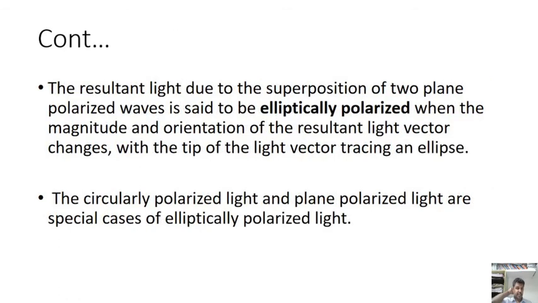The resultant light due to the superposition of two plane polarized waves is said to be elliptically polarized when the magnitude and orientation of the resultant light vector change, with the tip of the light vector tracing an ellipse. The circularly polarized light and plane polarized light are special cases of elliptically polarized light. So that is the elliptically polarized light.